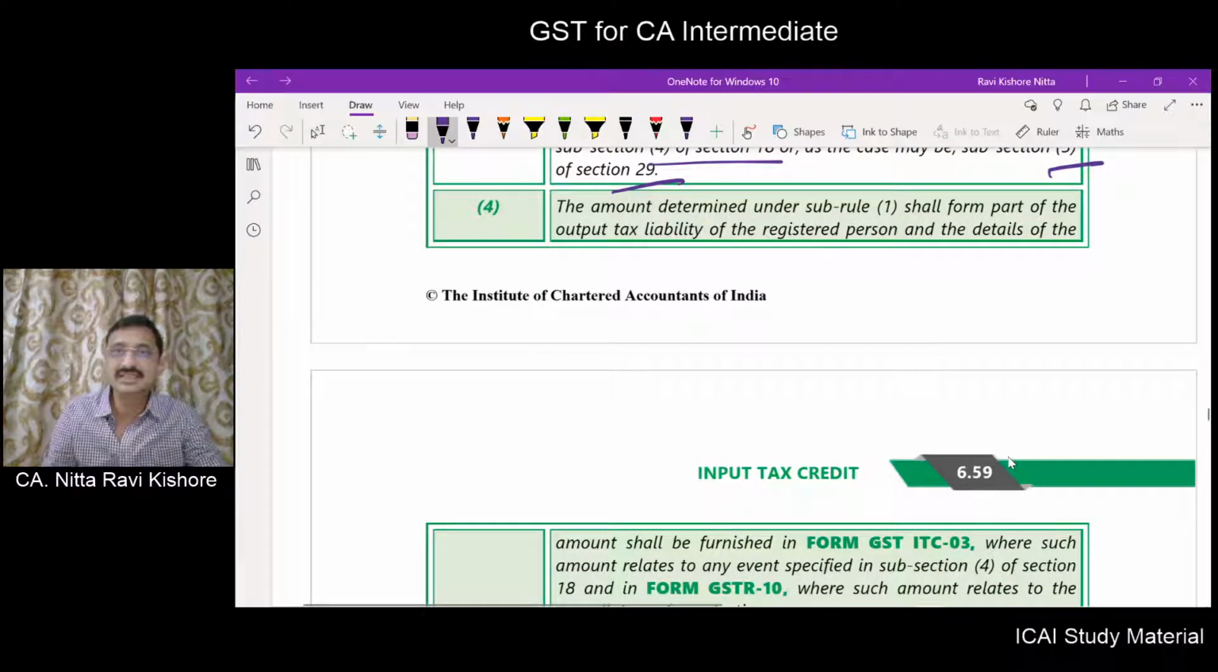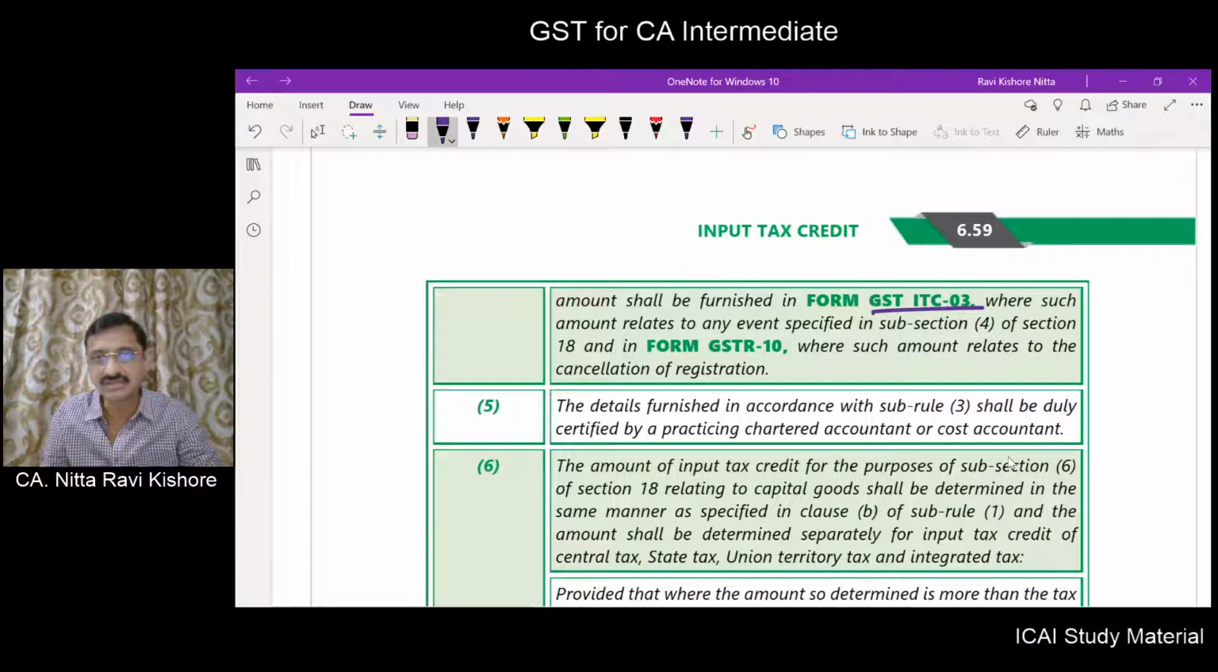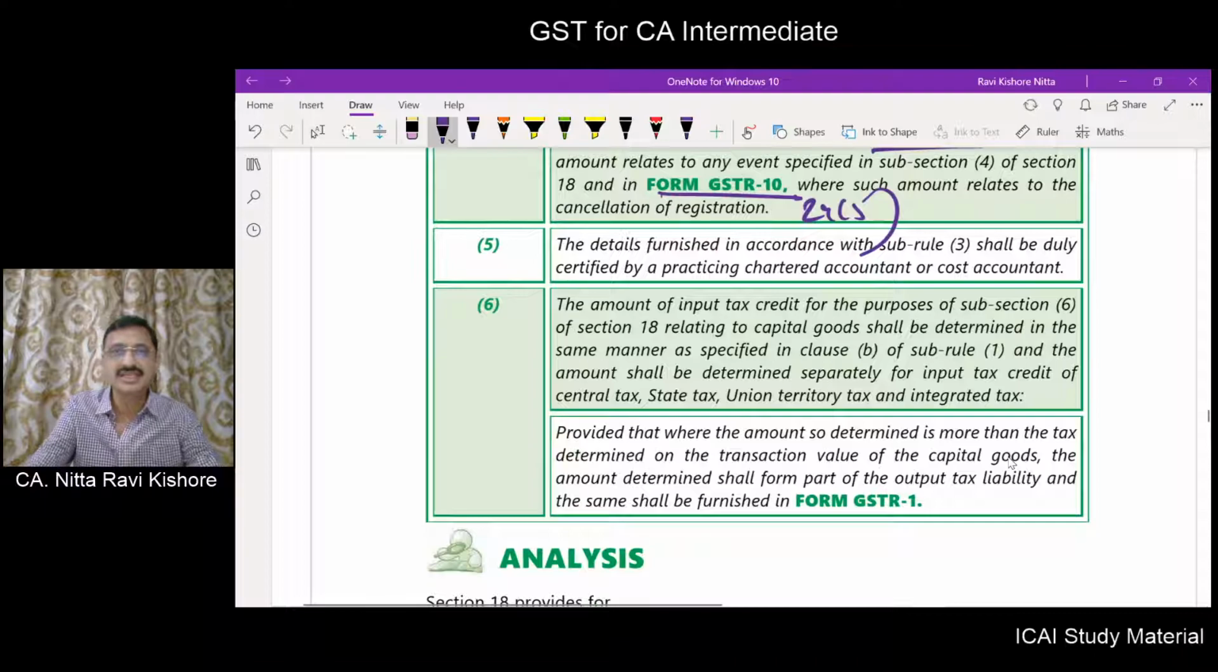The amount determined under sub-rule 1 shall form part of the output tax liability of the registered person, and the details of such amount will be furnished in ITC 3 for 18 subsection 4 and GSTR 10 for cancellation, that is 29(5). Okay. The details furnished in sub-rule 3 shall be duly certified by the practicing accountant. Here there is no limit of 2 lakhs. Previously for availing there was a limit of 2 lakhs, but here there is no limit.